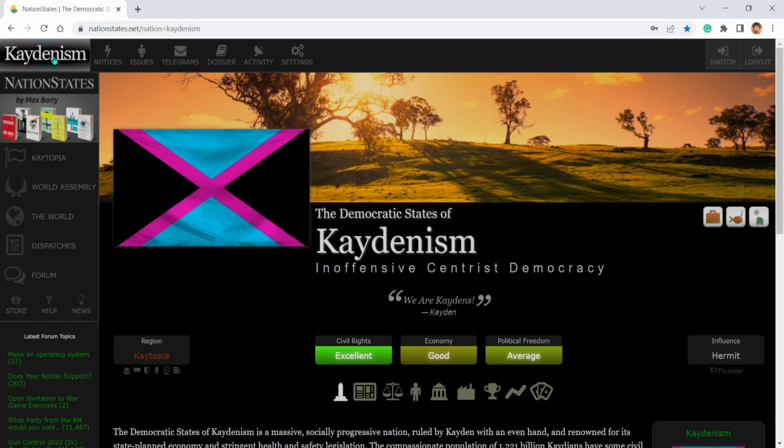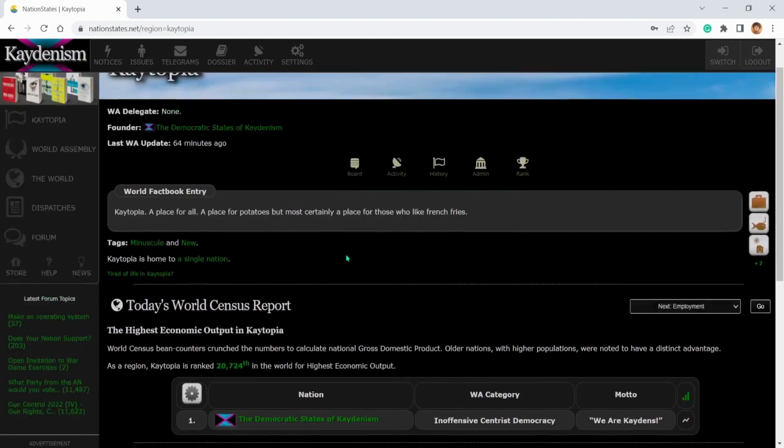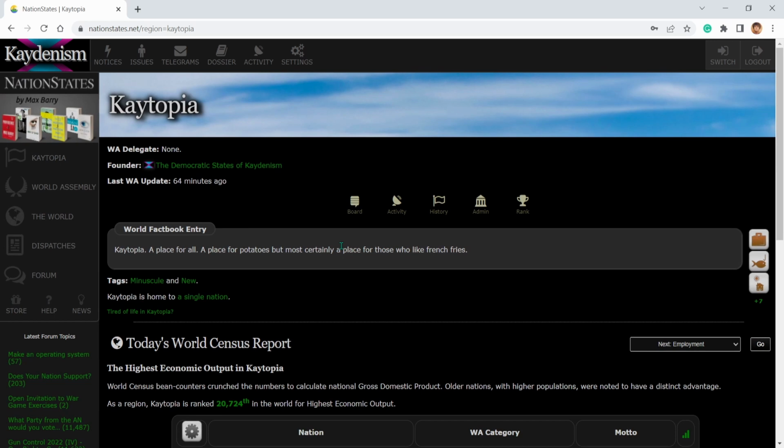Okay, well, that's what I got to show for Cadenism. We can click on our region. Not much going on. Not much will happen until people start joining the region and we can start working together. This is probably something that I'm gonna be playing once a day. I might not record once a day. It might be once or twice a week to give updates on what's happening.